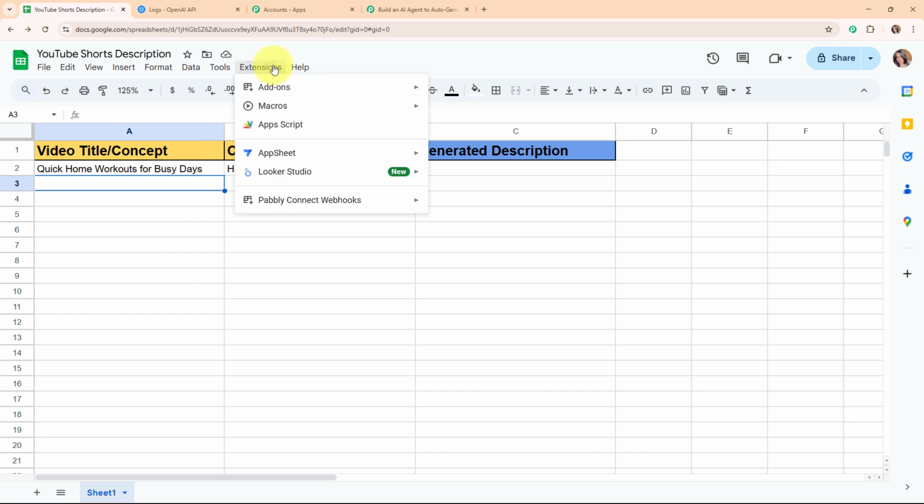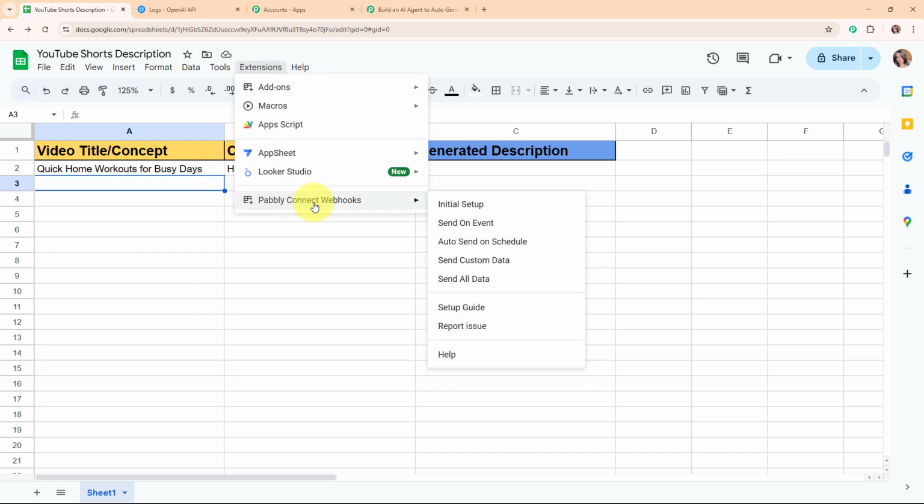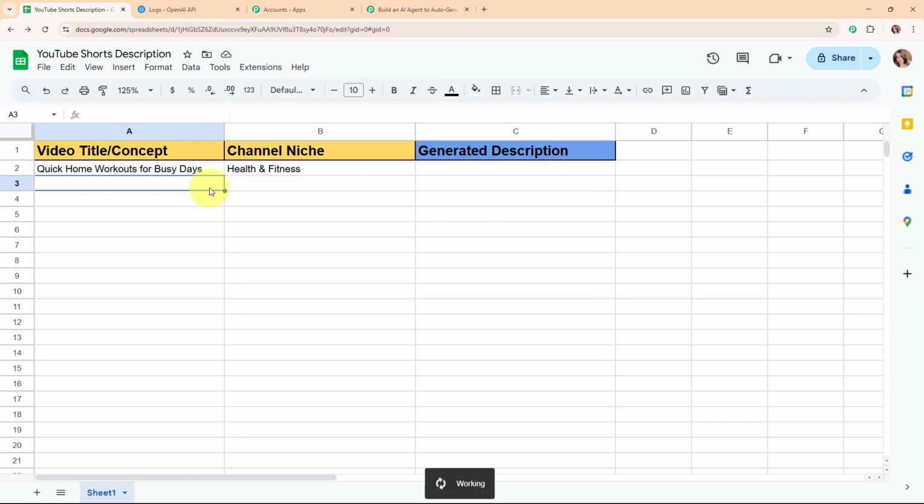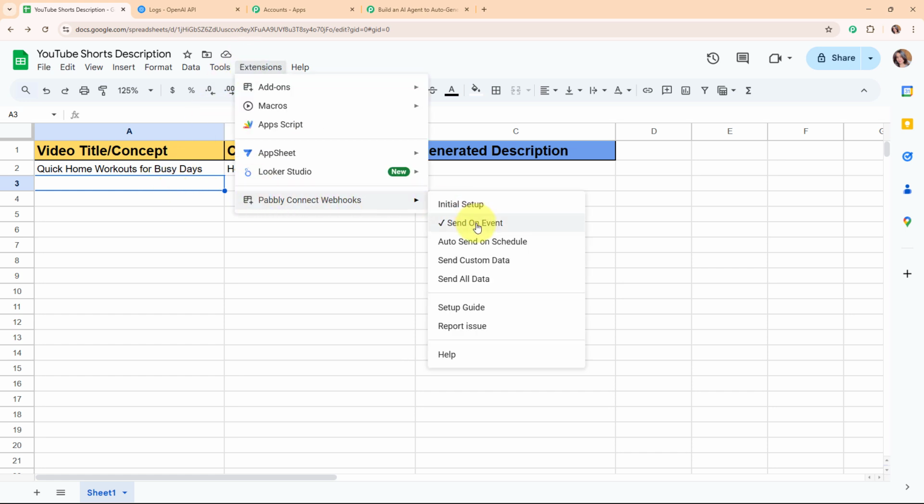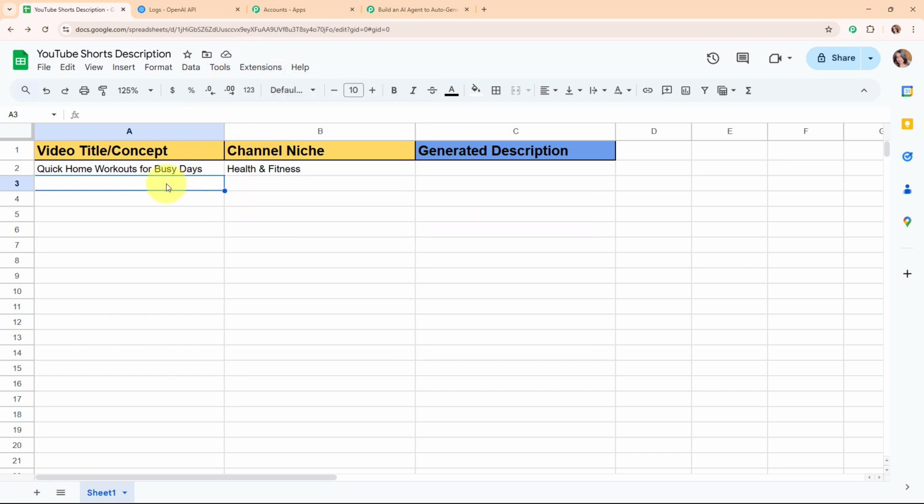So for that you need to click on this extensions, and then you need to click on this Pabbly Connect Webhooks, and from here you need to turn on this send on event. So by turning it on, whenever you add new detail in your Google Sheets, Pabbly Connect is going to capture the response automatically and instantly. So now let's go and check it, and here you can see we have received a tick in front of the send on event. That means we have successfully turned it on.